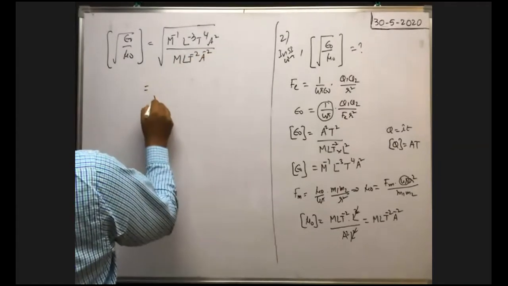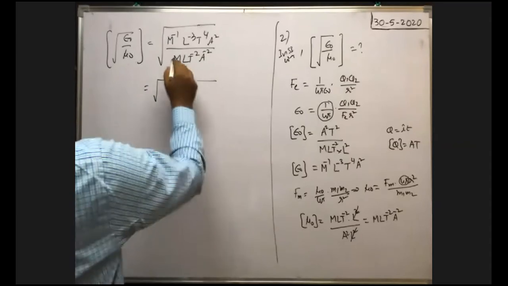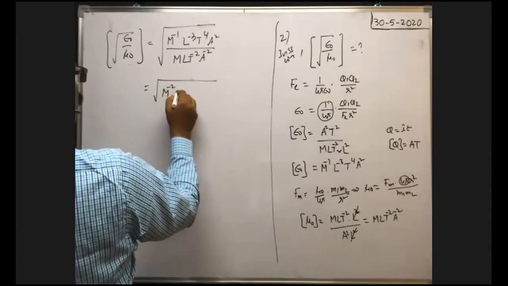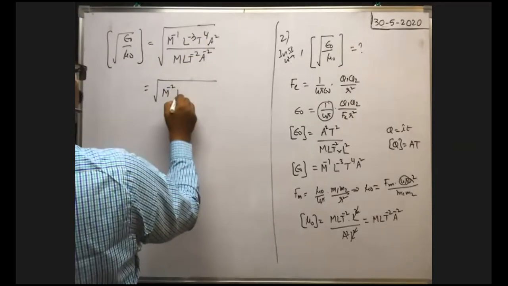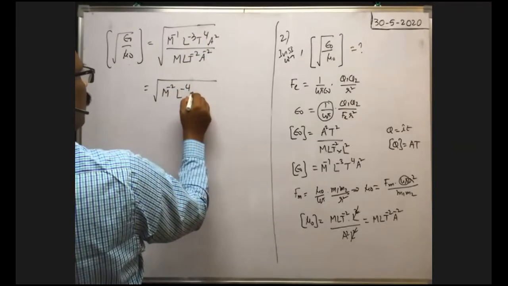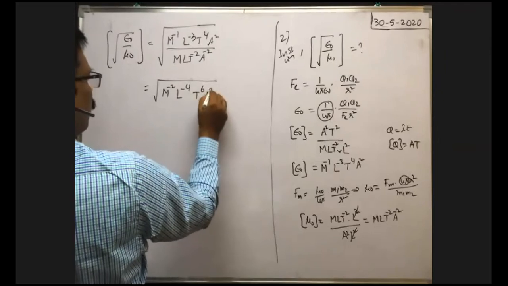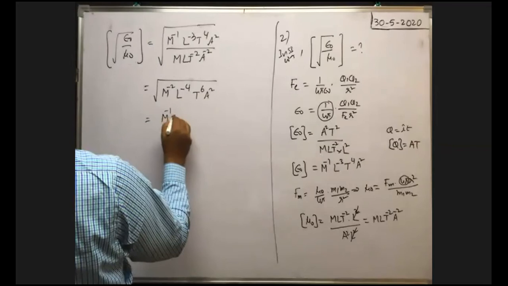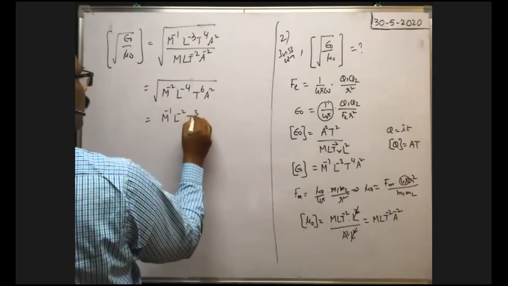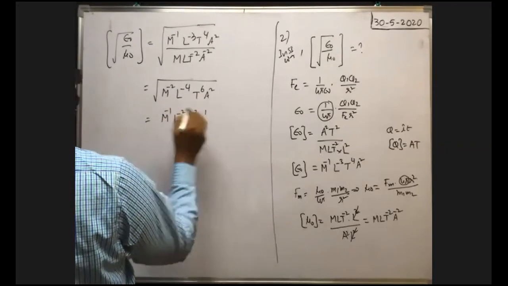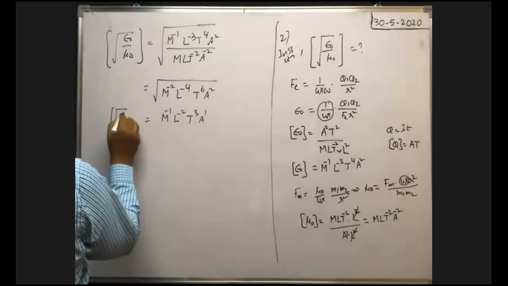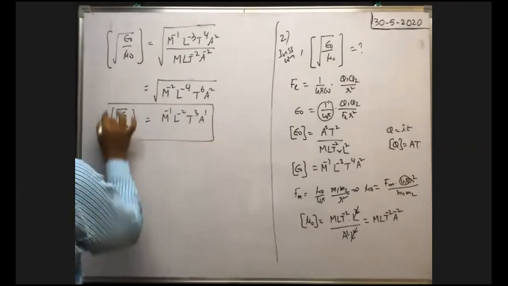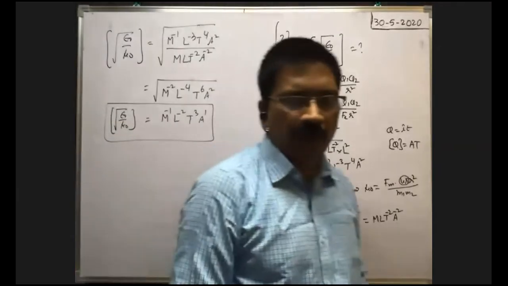You write all in the numerator. Here when you write M in the numerator, it becomes -1, so total -2. Next, L in the numerator becomes L to the power of -4, T to the power of 6, A to the power of 4. When you remove the root, then M to the power of -1, L to the power of -2, T to the power of 3, A to the power of 2. So in this way we can write the dimension formula of root of epsilon naught by mu naught.